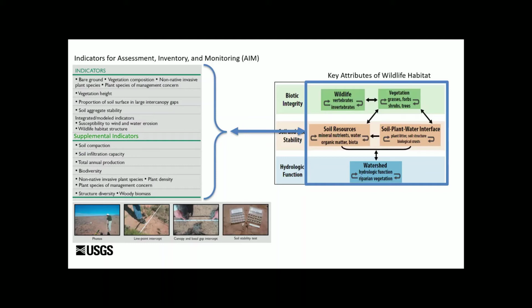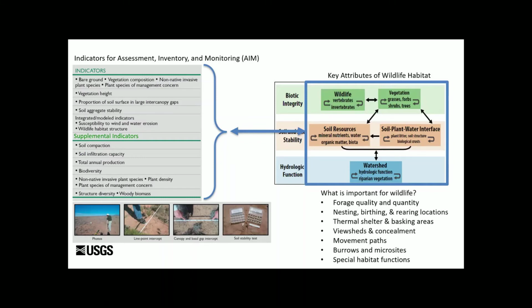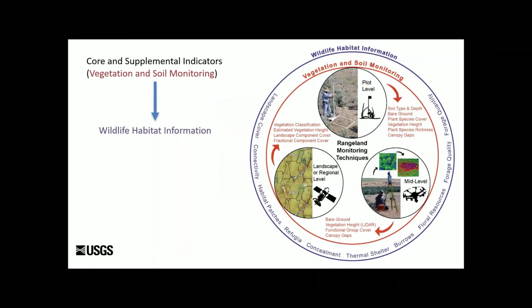So we really need to be thinking holistically about wildlife habitat and how well these core indicators and potentially supplemental indicators are getting at those attributes. Are they answering questions about forage quality and quantity, nesting, birthing, and rearing locations, thermal shelter, basking areas, view sheds and concealment, movement paths, connectivity, burrows and microsites, and then just special habitat features that may be specific to an individual species? We have to also be thinking about this at multiple spatial scales.